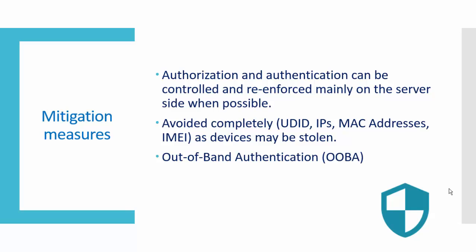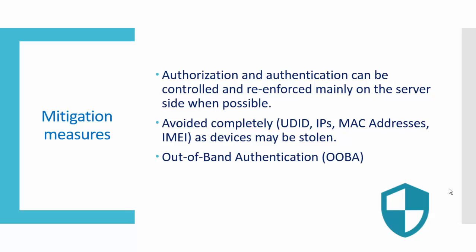Authorization and authentication should be controlled and reinforced mainly on the server side when possible. Always authorize data, never rely on device authorization. Completely avoid UID, IP, MAC address, and IMEI, because an IP address can be changed, a MAC address can be spoofed, and an IMEI number can be, like if your phone gets stolen, then anyone can have the same IMEI number and impersonate you in that app.